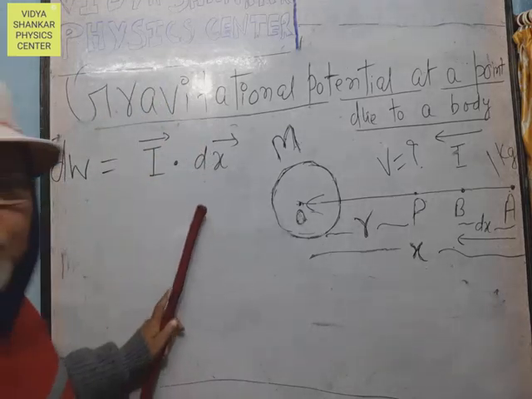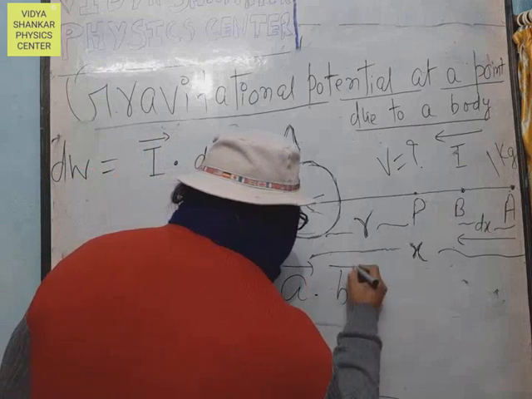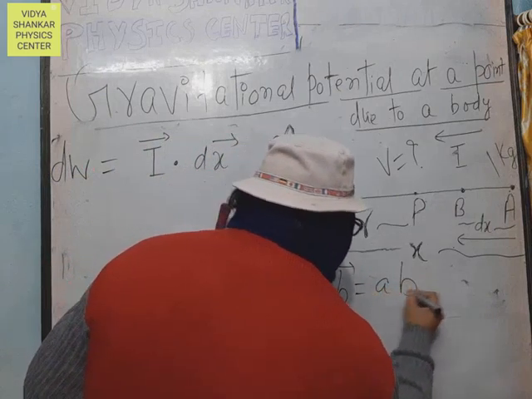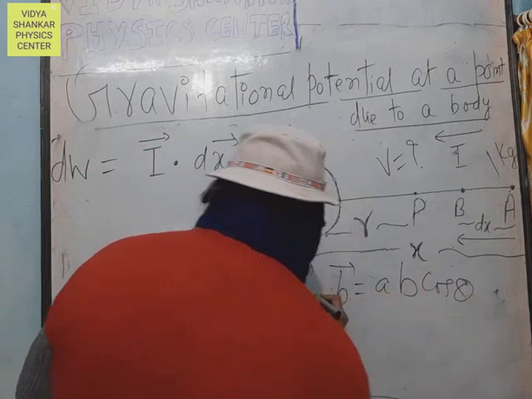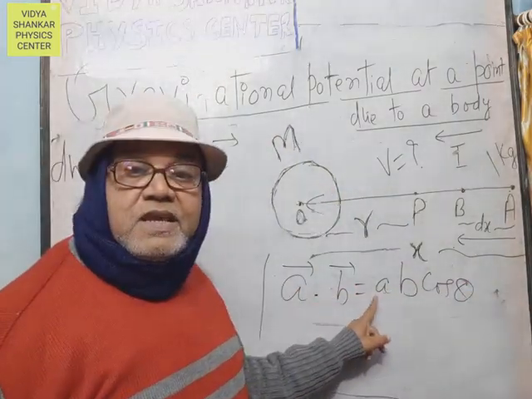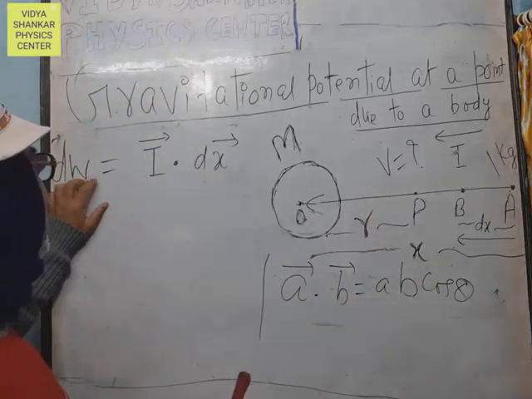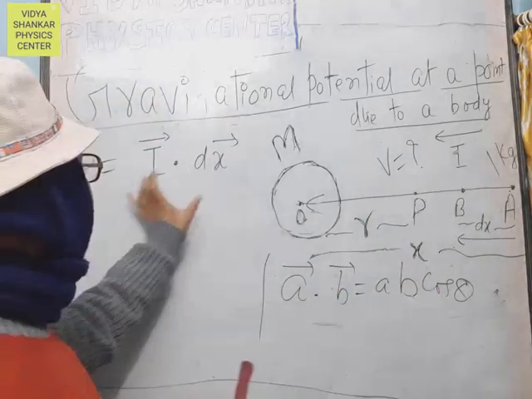We know the dot product of A vector dot B vector equals AB cos theta. Therefore, dW, the work done, is the dot product of the force and the displacement.